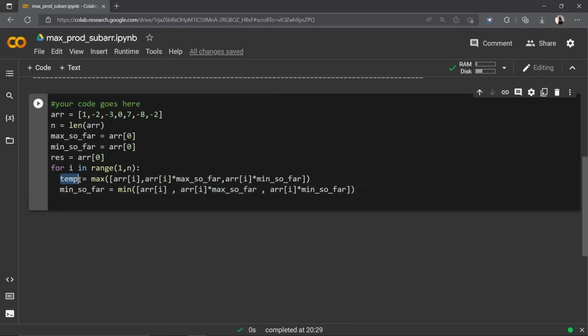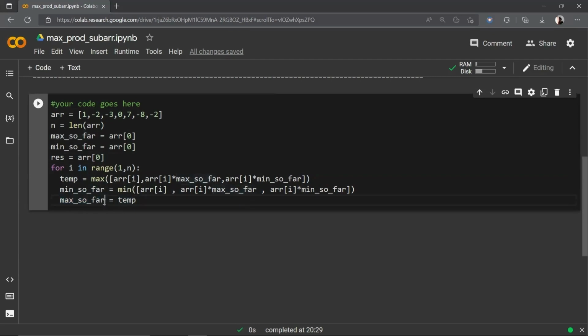As the temp variable stores the maximum so far, let's change it here. Max so far is equal to temp. Here, the result variable contains the maximum product, so we need to take care of it. In the current loop, the maximum product so far is stored inside the maximum so far.